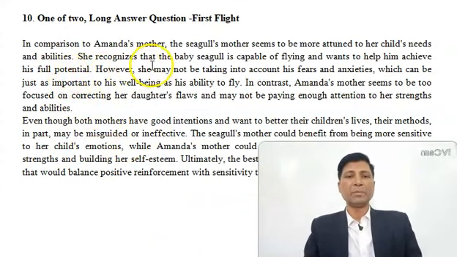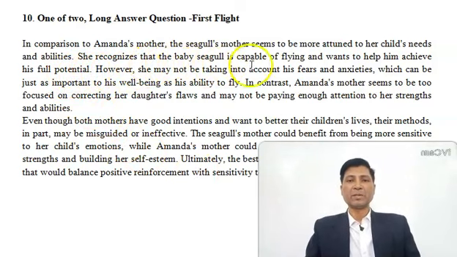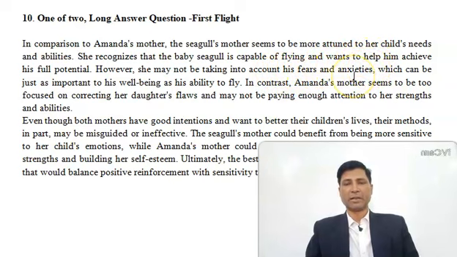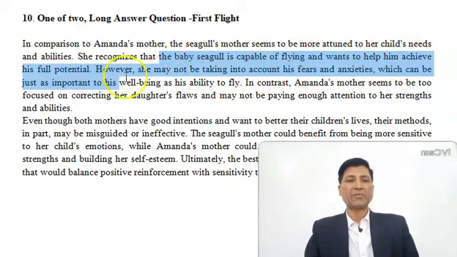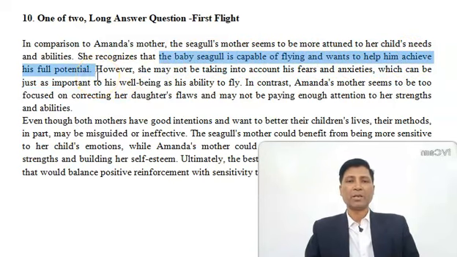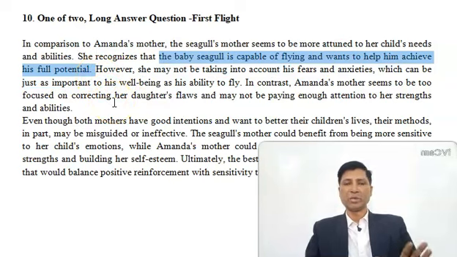In comparison to Amanda's mother, the seagull's mother seems to be more attuned to her child's needs. That means the seagull's mother understands her child's needs better than Amanda's mother. It is true also. She recognizes that the baby seagull is capable of flying. This must be included, and wants to help him achieve his full potential. So this is her understanding.